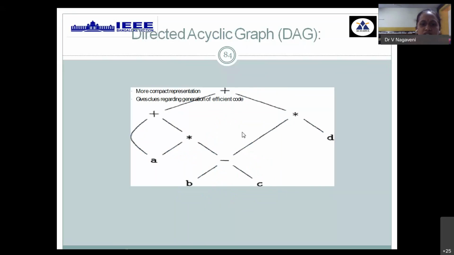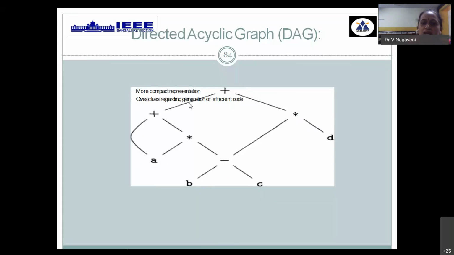In that tree, it makes sure that once you have B minus C, that is directly given to star for A. Then again, when you want the next level plus, it is calling the same node where A is already obtained. No need to create A once more. Then again, for the RHS of your expression, once you want B minus C, it is just connecting to the existing node where that result is available. Again, once B minus C is available, go for the next level. Then we apply multiplication. And then again, as usual, go for integration of plus and star.